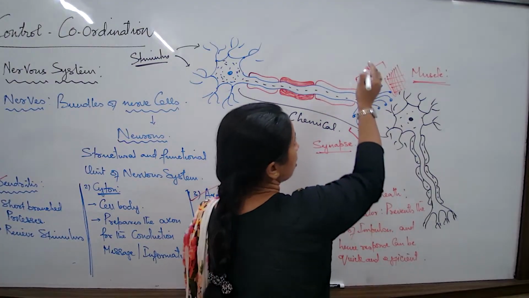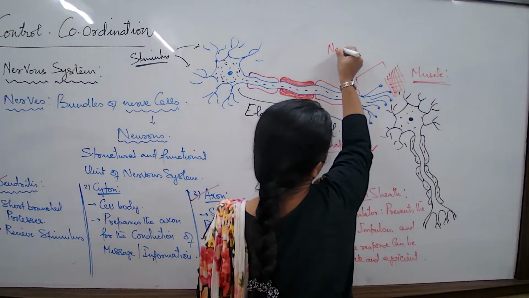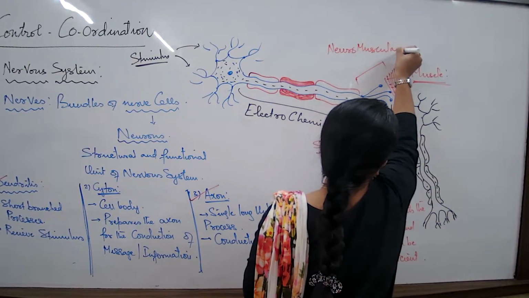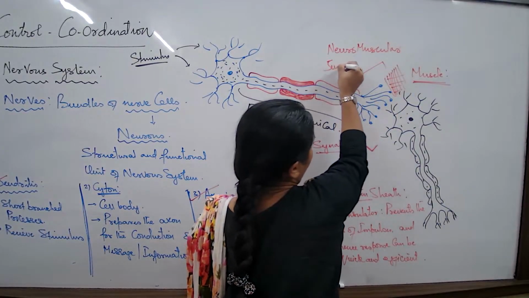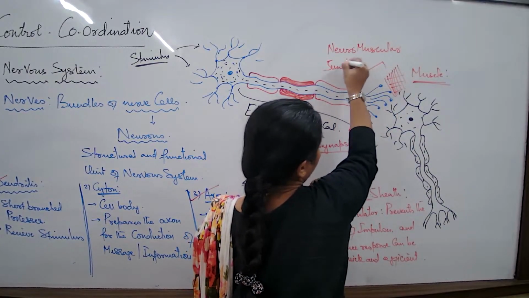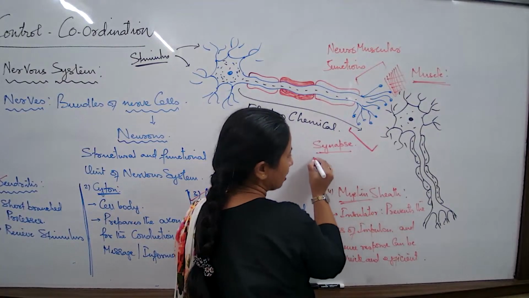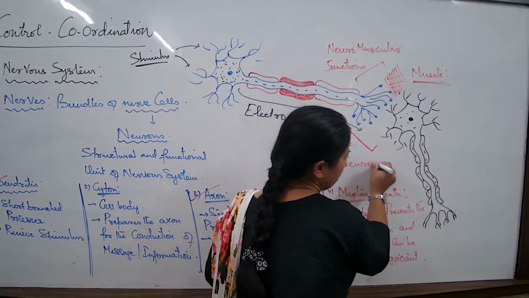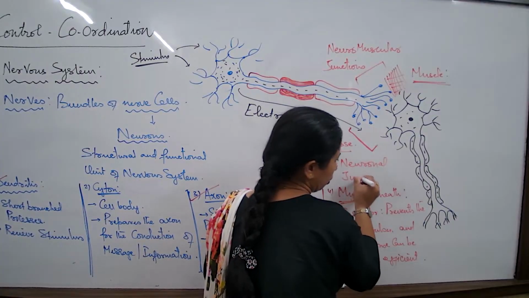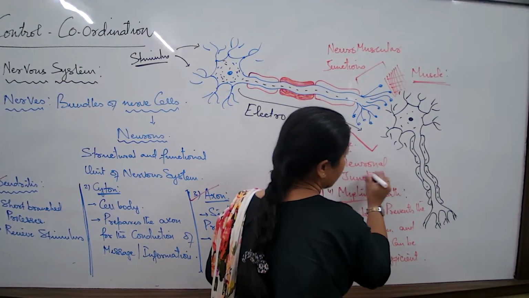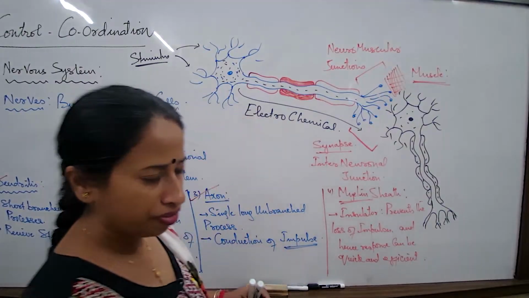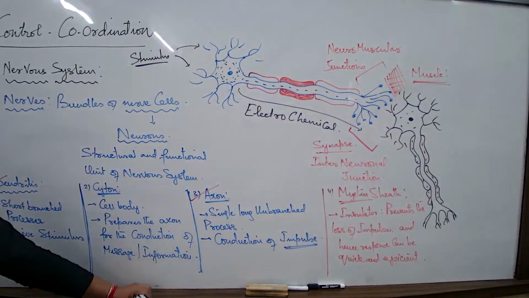Neuromuscular junctions. So what are these type of synapses known as? These are known as the neuromuscular junctions. Then when two neurons meet, what are we supposed to name them as? These are known as interneuronal junctions. So you have got one particular figure in your book. This particular figure is there in your book and you often get questions on that diagram.